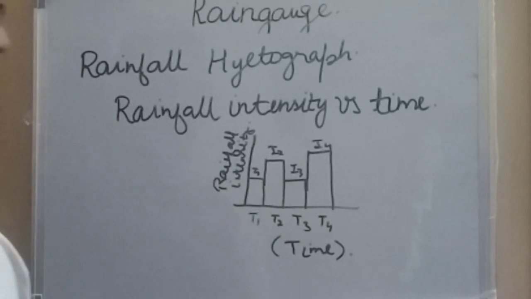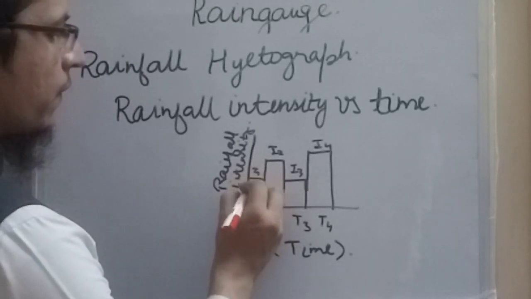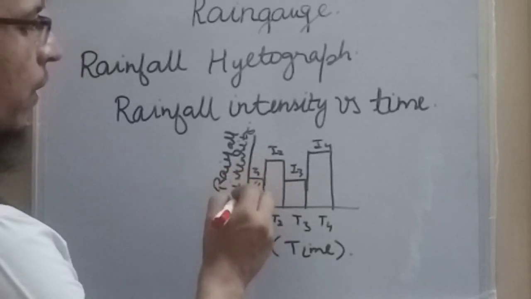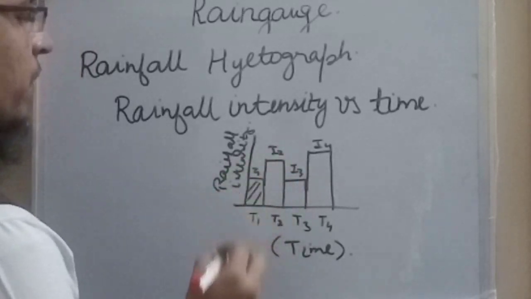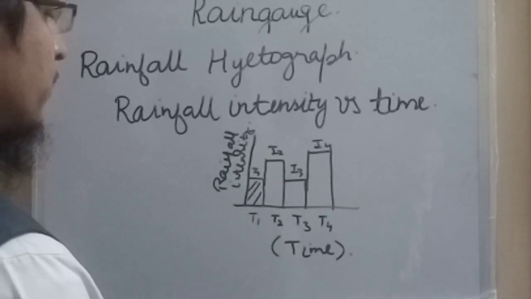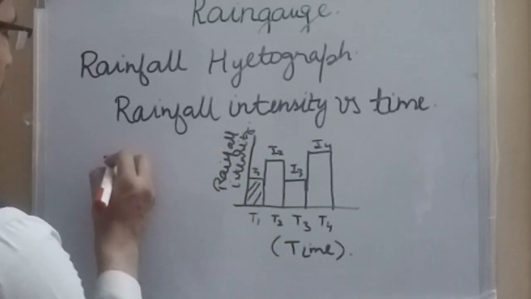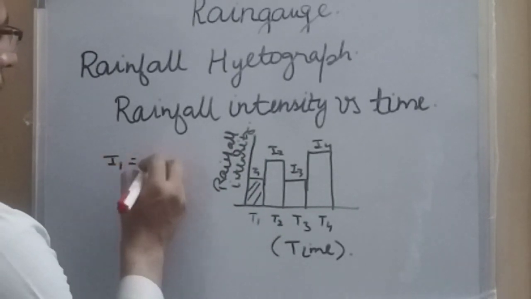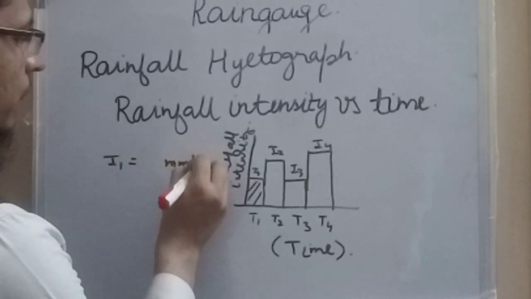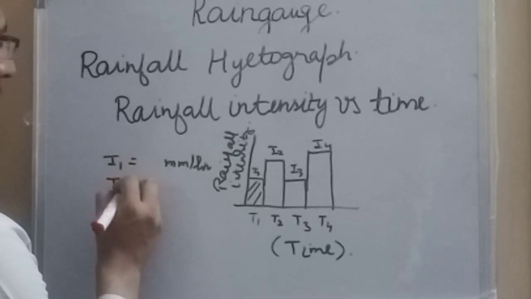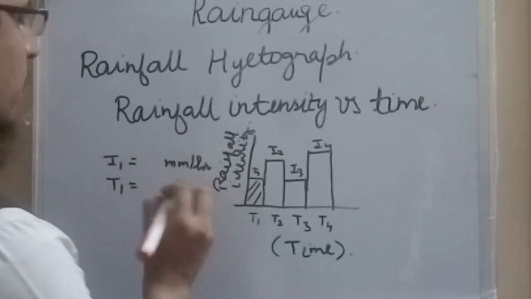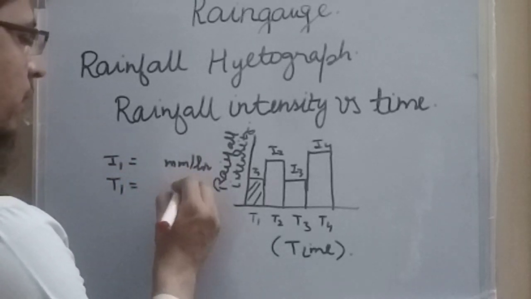Basically, the area of the rainfall hyetograph: suppose we want to calculate the total rainfall depth during this duration T1. The intensity I1 will be in mm per hour, suppose, and the duration T1 will be in minutes, so we can convert it into hours.